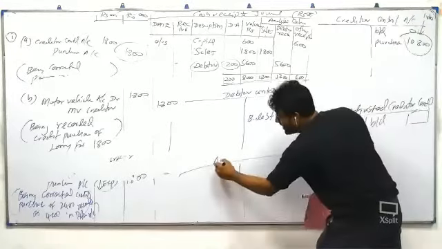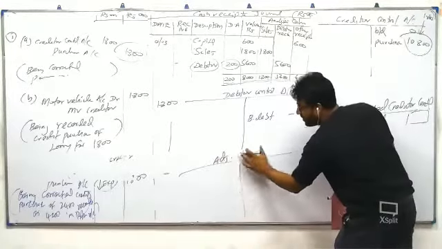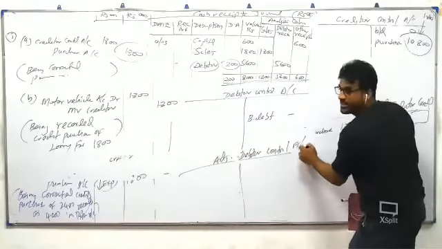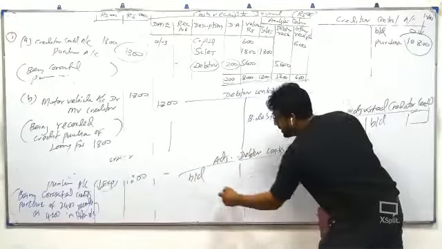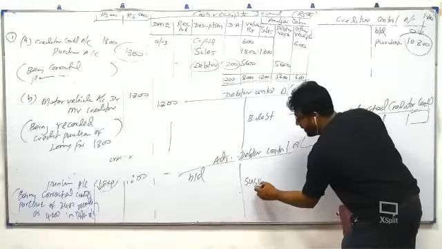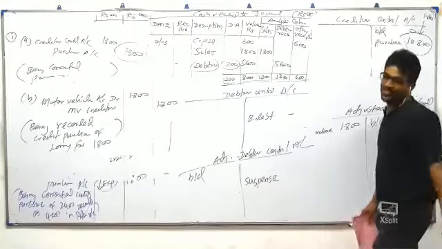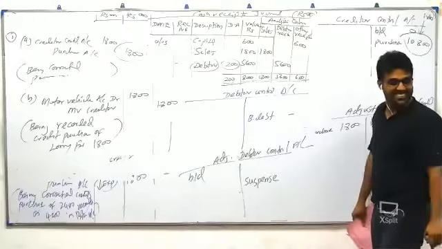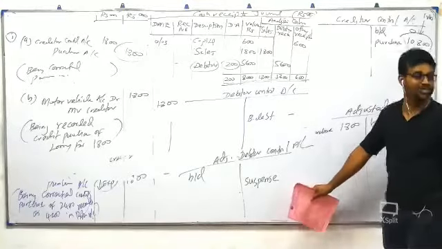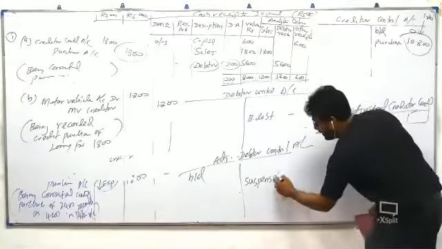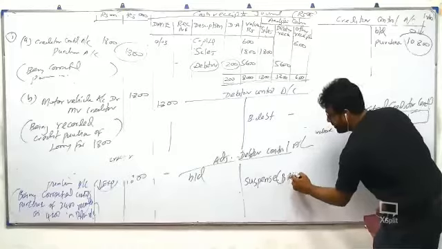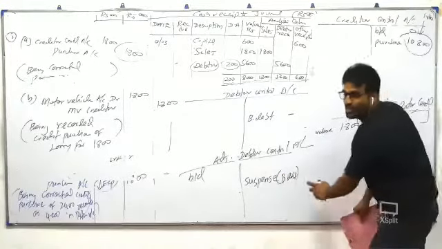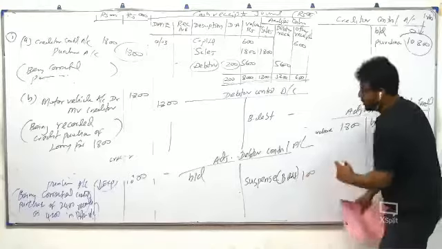In the adjusted debtor control account, make that error. Don't write bad debt. Some students will write bad debt. They don't know. It created suspense. Right? So you have to write the suspense word. Within bracket, bad debt. But explanation is suspense. How much? 100. So the error is made.